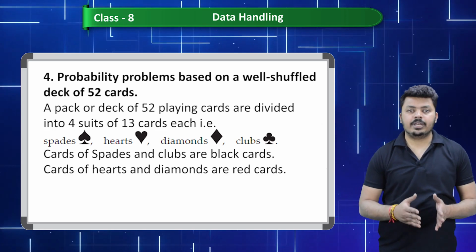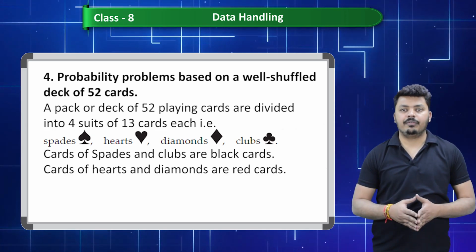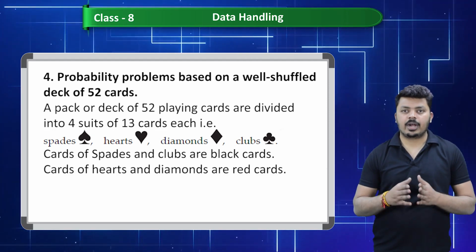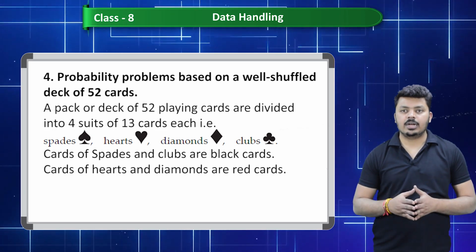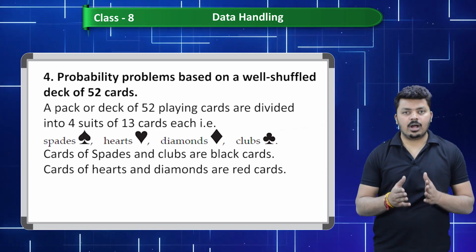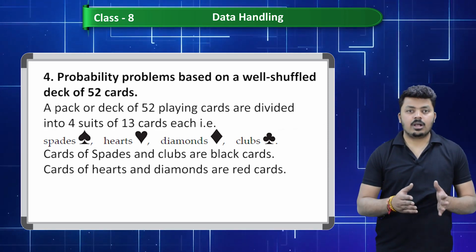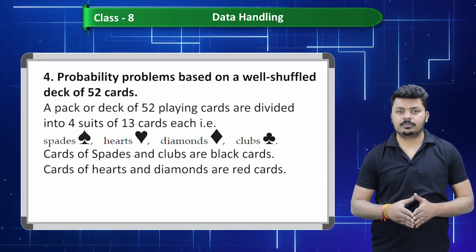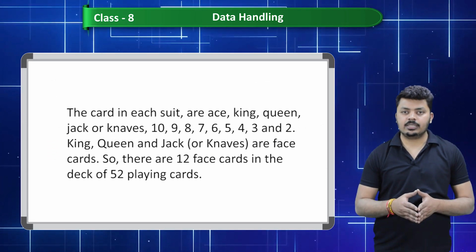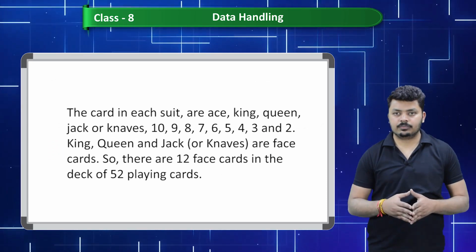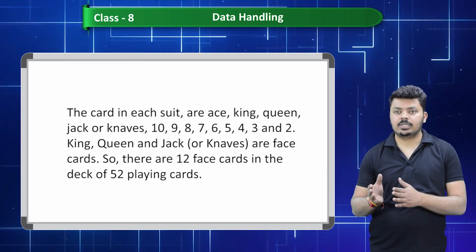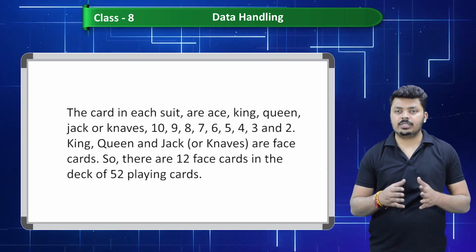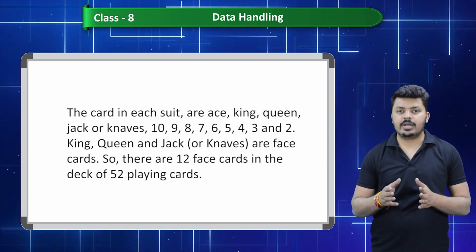Fourth, probability problems based on a well-shuffled deck of 52 cards. A pack or deck of 52 playing cards is divided into 4 suits of 13 cards each, that is spades, hearts, diamonds and clubs. Cards of spades and clubs are black cards. Cards of hearts and diamonds are red cards. The cards in each suit are ace, king, queen, jack or knave, 10, 9, 8, 7, 6, 5, 4, 3 and 2. King, queen and jack or knaves are face cards, so there are 12 face cards in the deck of 52 playing cards.